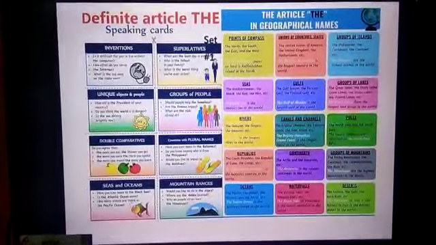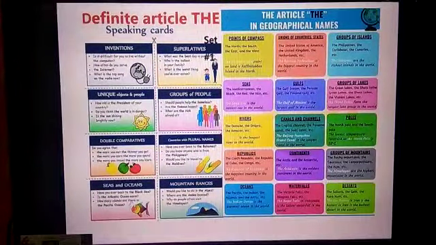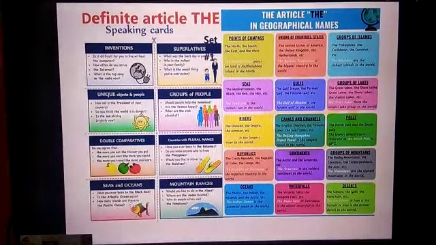Now the definite article the, where you have to use it. Inventions: is it difficult for you to live without the computer, the internet, the radio, the news? Then before superlatives: the best, the tallest, the worst. And unique objects and people: how old is the president? Do you think the world is in danger?